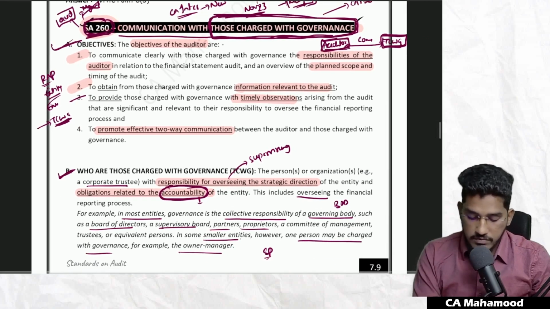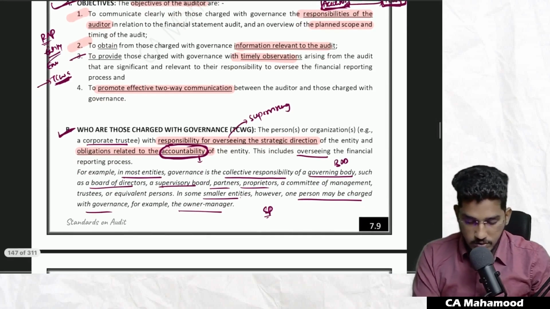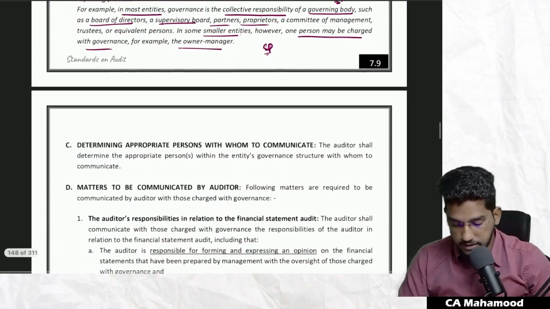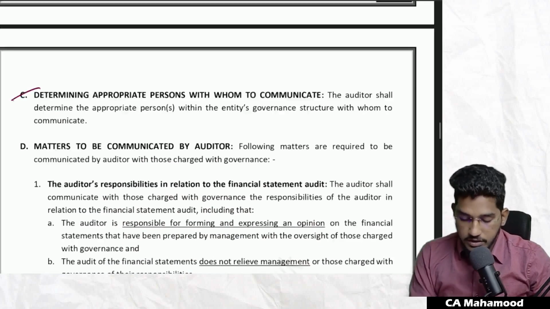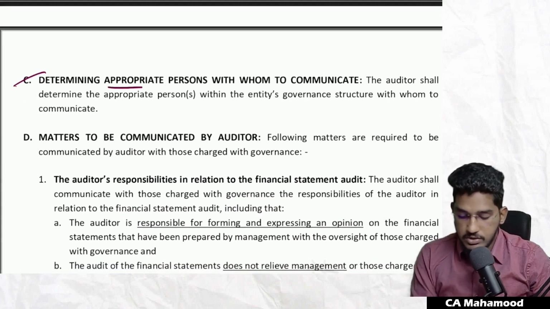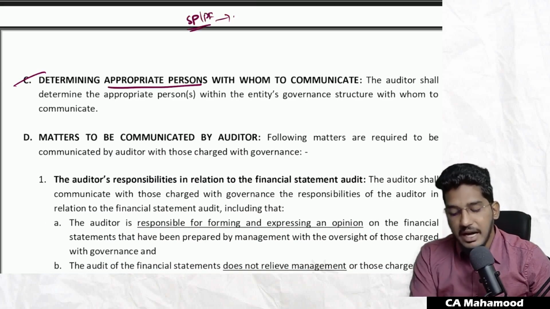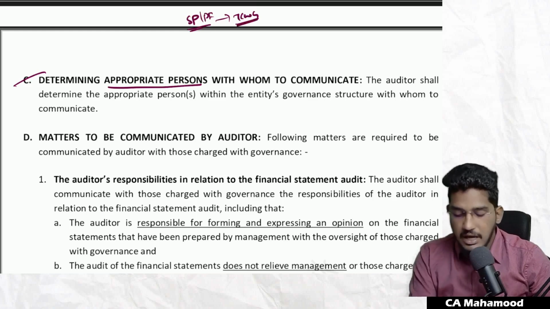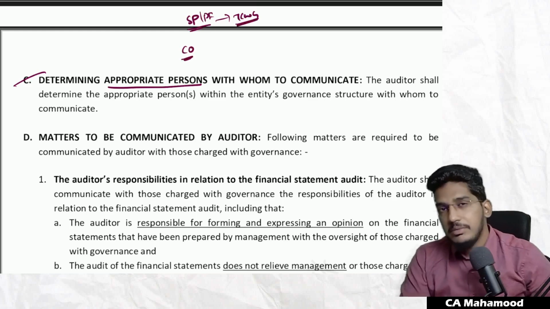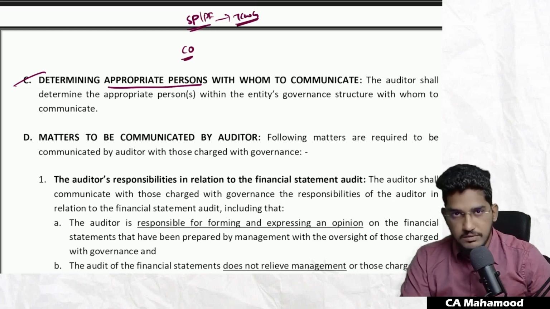So we are done with two things. We have understood who are those charged with governance. We have also understood what are the objectives of the auditor. Next, as an auditor, you have to determine appropriate persons with whom to communicate. In case of sole proprietors and partnership firms, we can easily identify who are those charged with governance. But in case of companies, it becomes a little bit difficult to identify who are those charged with governance.